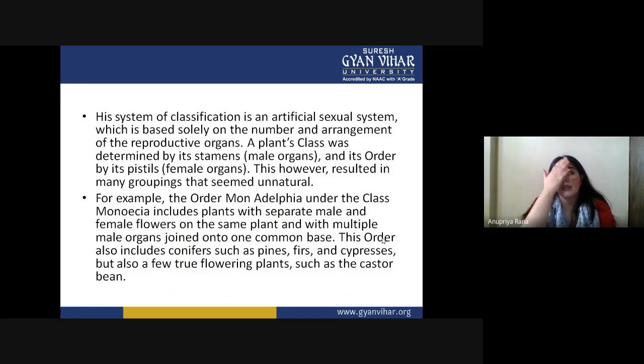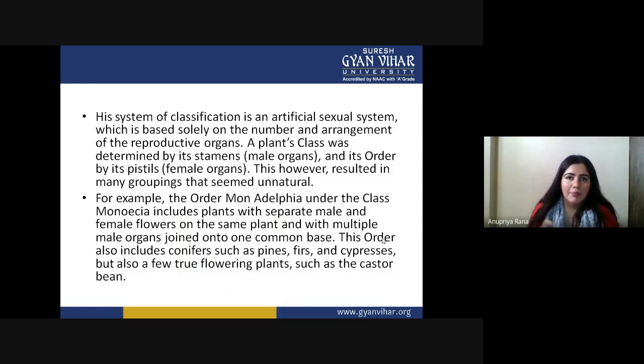So, he described an order that is named Monoecia. This order is under the class Monarchia. Basically, the characteristic of this class is that they have unisexual flowers, separate male and female flowers. They are present on the same plant, but the male flowers are present in multiple form, with their bases joined.